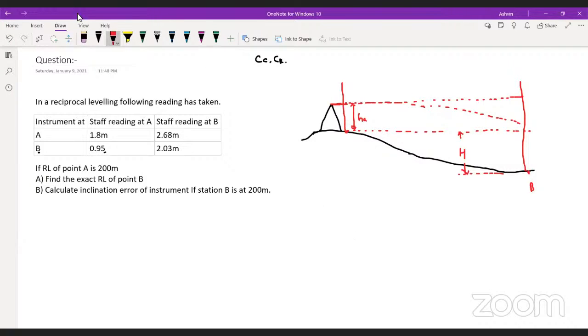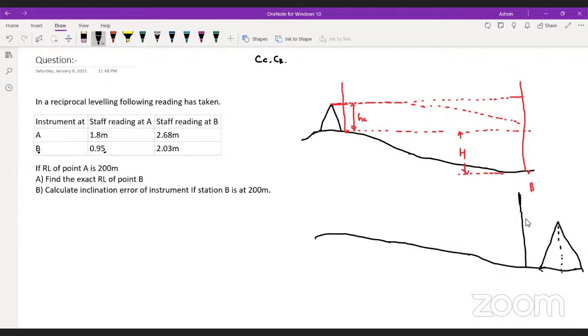Okay, now what will happen? After this, on the same terrain, on the same points, I am going to keep my staff again on point B, and take the very first reading. Now here it will be HB. Consider it HB. Okay, now if I take the first reading on point B, it will be considered capital HB.